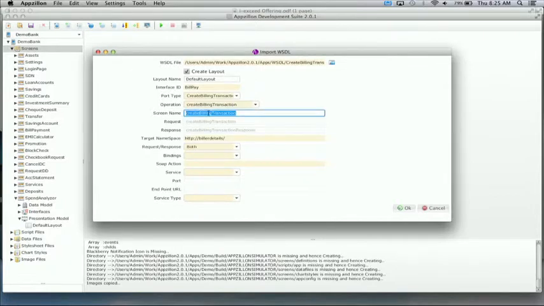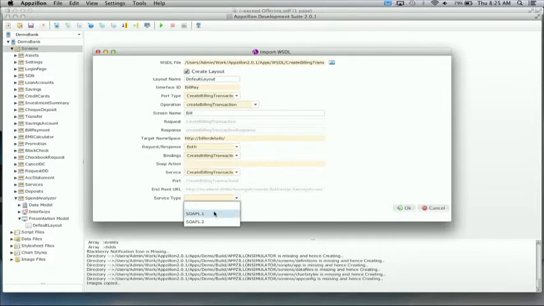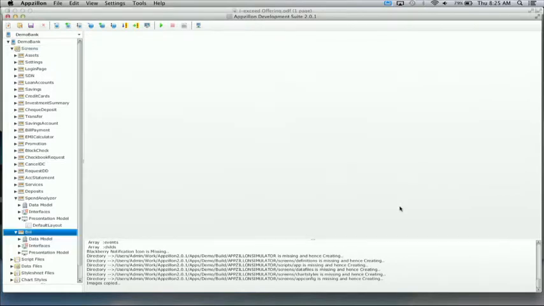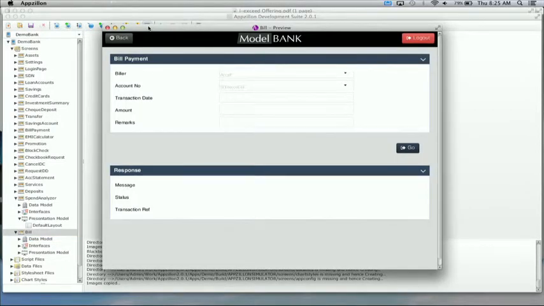I'm capturing all the information, essentially the method for which I need to create the screen. So I capture the information, and again the process is similar. I just need to have a look at the preview. The screen is ready. Now that we have a glimpse of the agility and flexibility of Epsilon, let's see what are the multi-platform support which we offer as part of Epsilon.